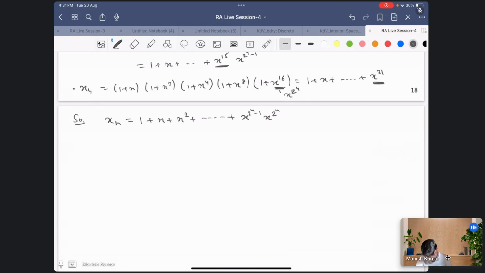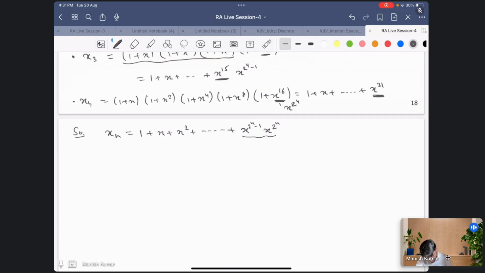So ultimately this term becomes x raised to the power, what would it be, so it would be x^(2^n plus 2^n minus 1), right? So it is 2^(n+1) minus 1. It is x^(2^(n+1) minus 1), right?